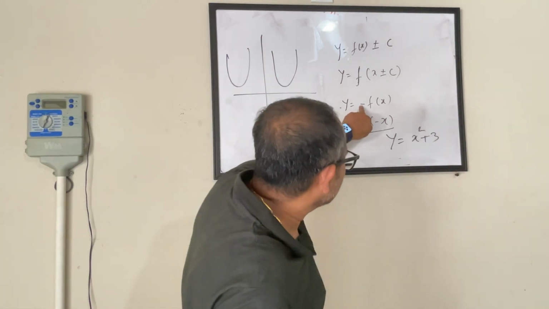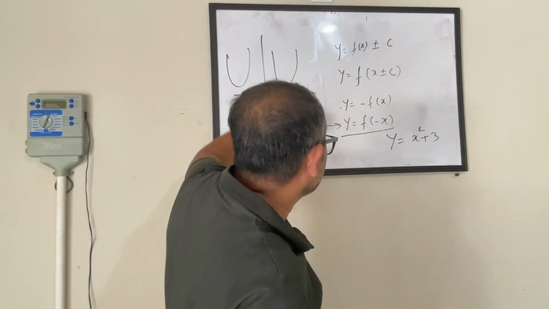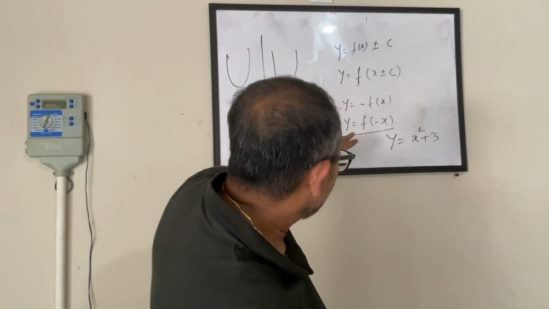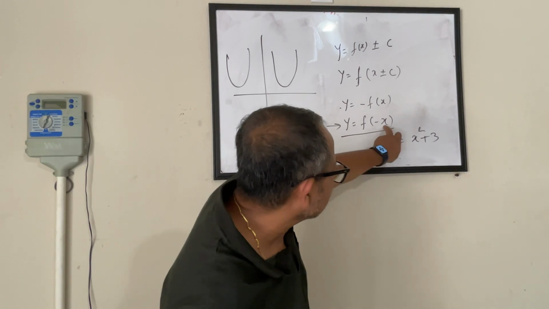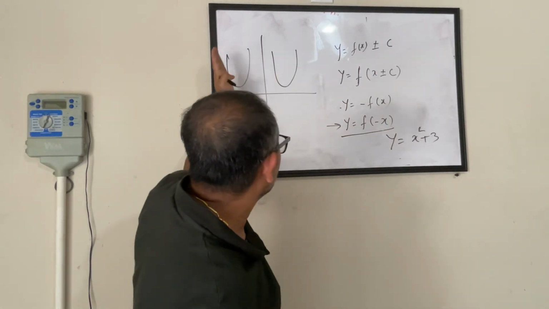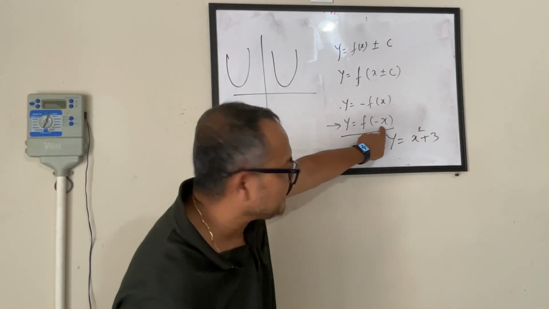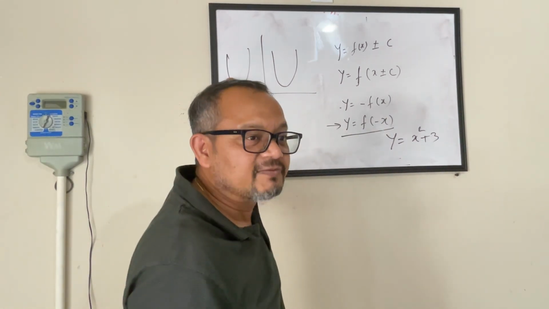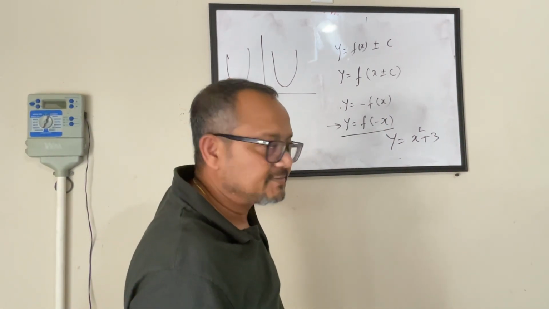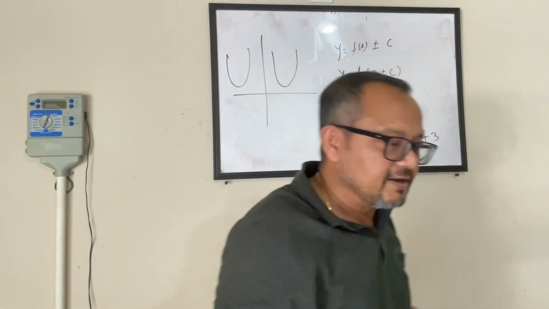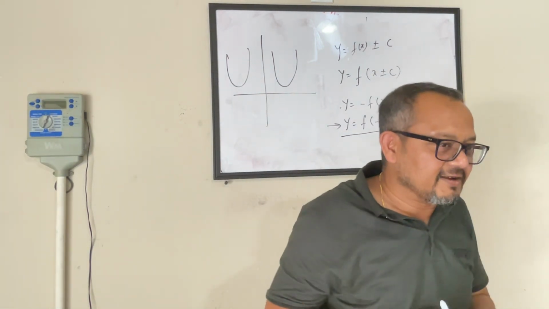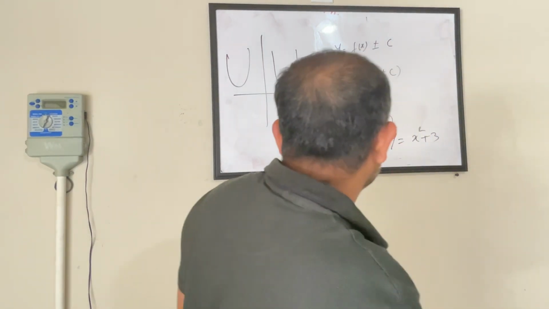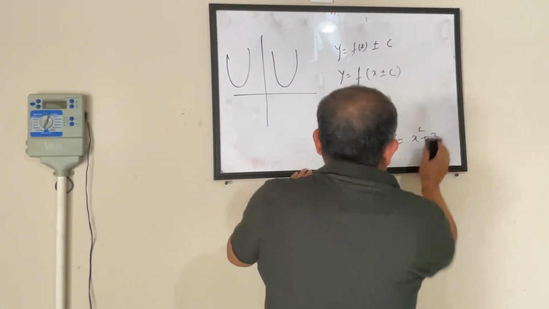So minus here makes it flip against the x-axis because my y value changes from positive to negative or vice versa. Minus x inside the bracket makes it flip against the y-axis because whatever was my x before has become a negative x. Every x value is negative. Yeah. So I'm just making you guys memorize this by not going through it again and again. So let's go to the next one.